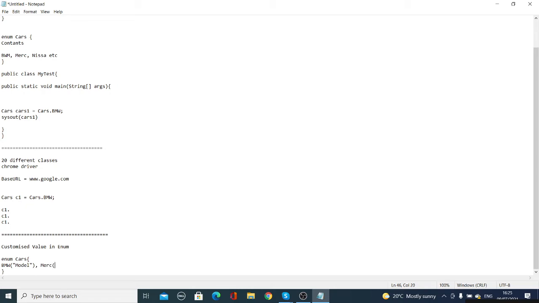In Merc you want to use some standard car, A1, as the model. Then Nissan: you have n number of models, but you want to use something called Note. So for BMW you have model 1, for Merc you have the A1 model, and for Nissan you have Note. This is the customized value you are going to use.